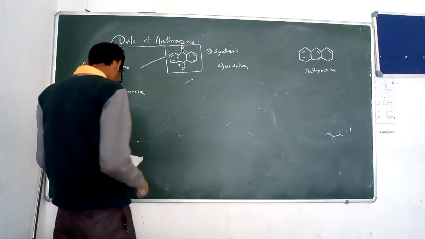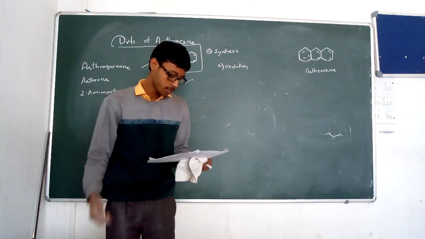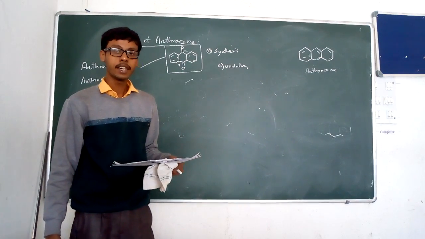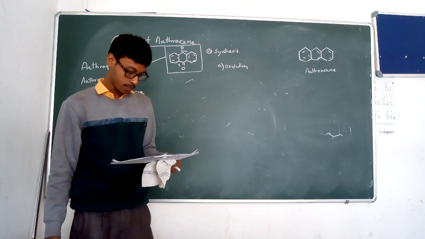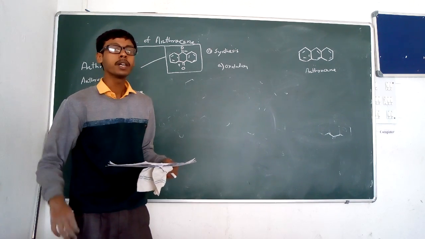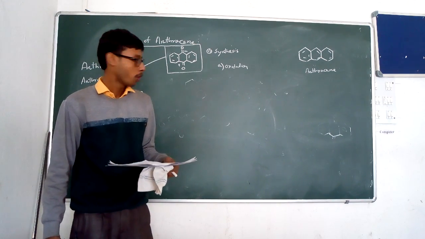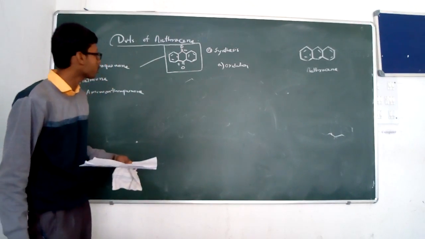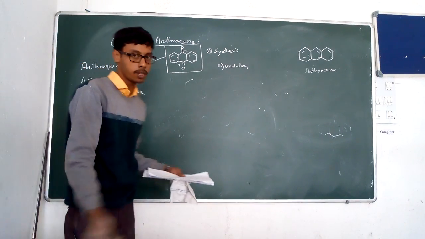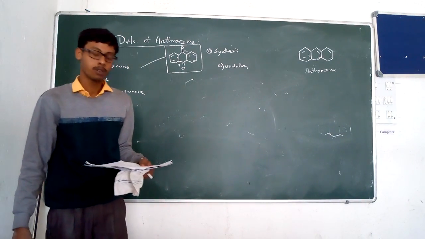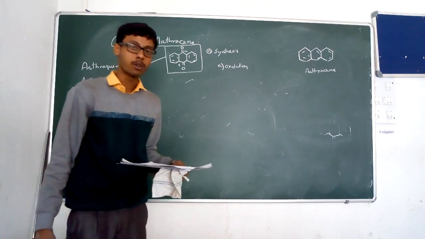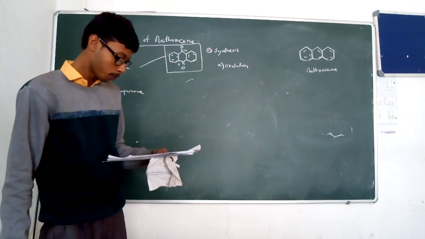In the physical properties, it is an ionic solid with needle-like crystals, melting point 286 degrees Celsius. Above the melting point, when heated, it sublimes. Because it is a purely aromatic compound, it is insoluble in water and soluble in ether, alcohol, etc., non-polar solvents.